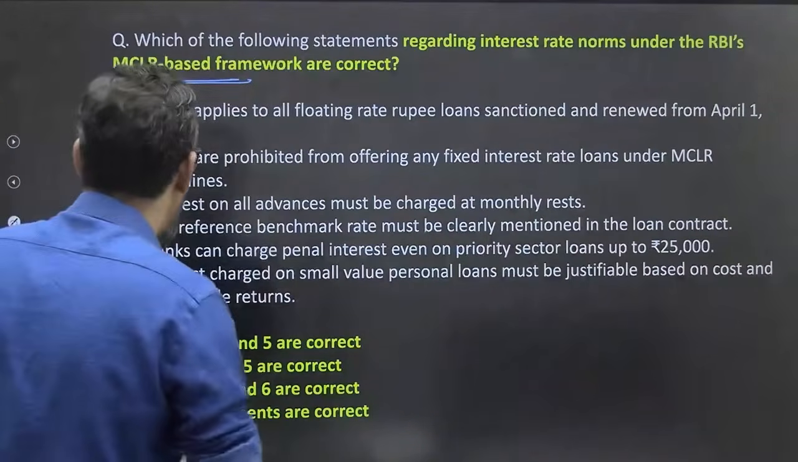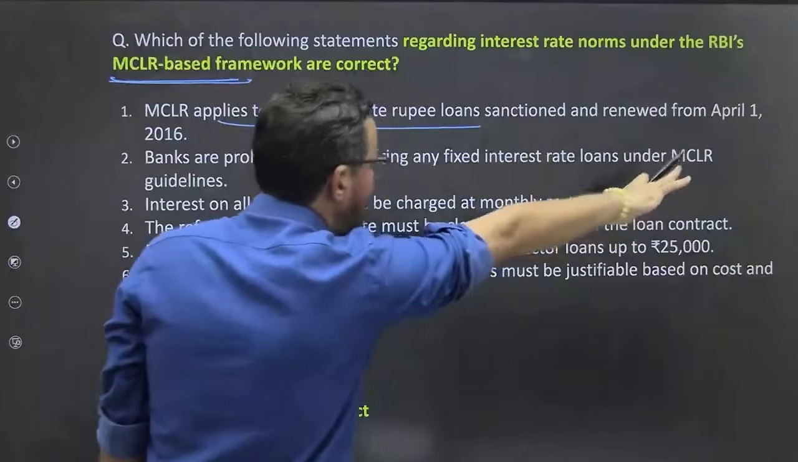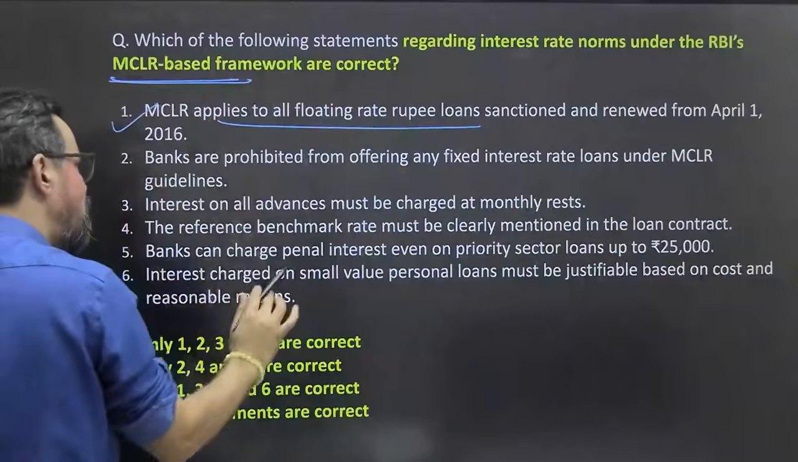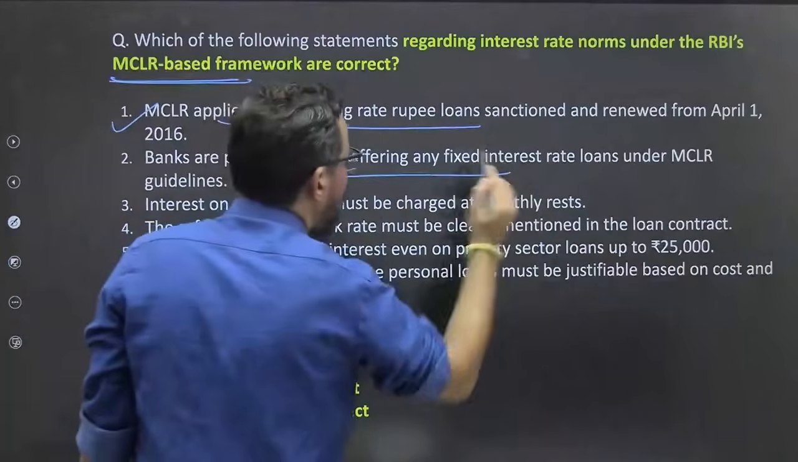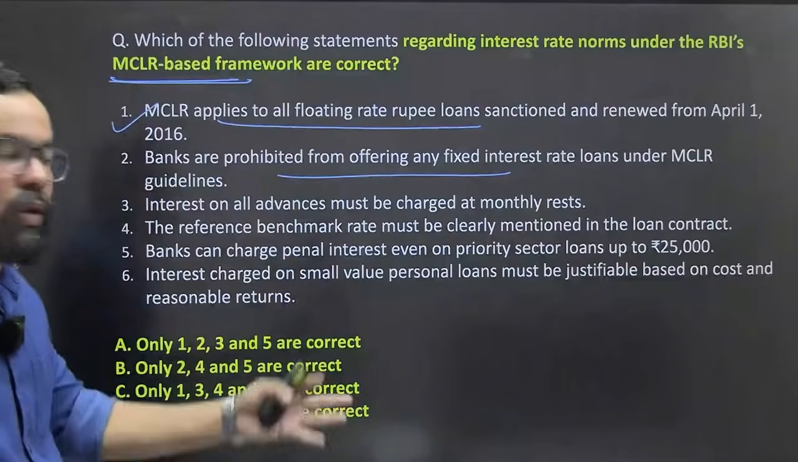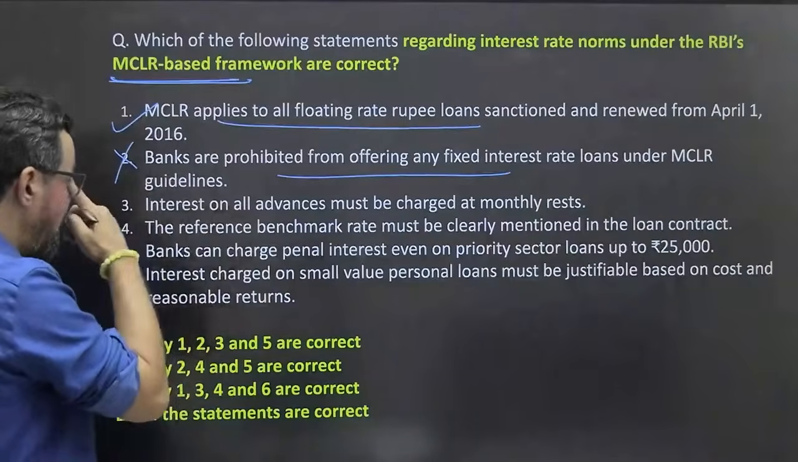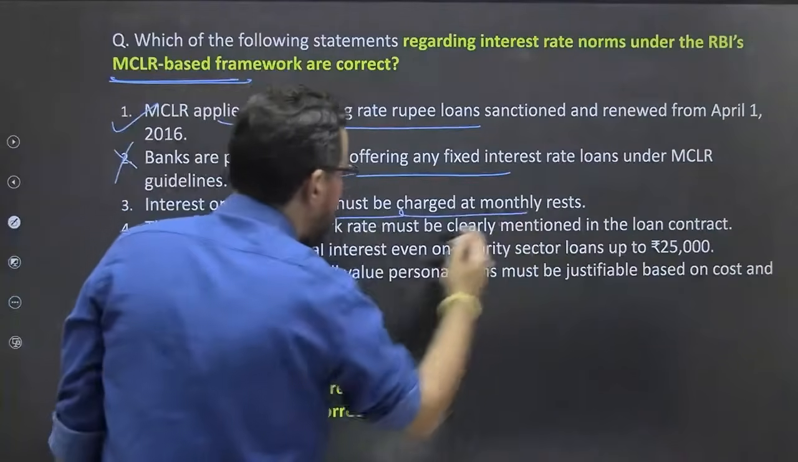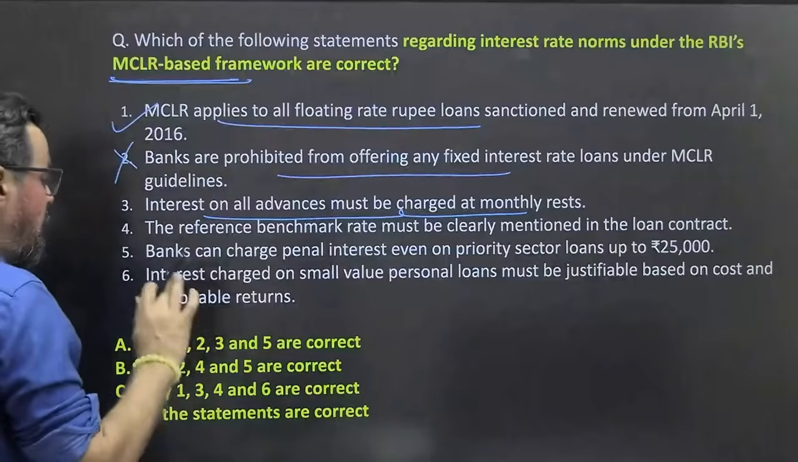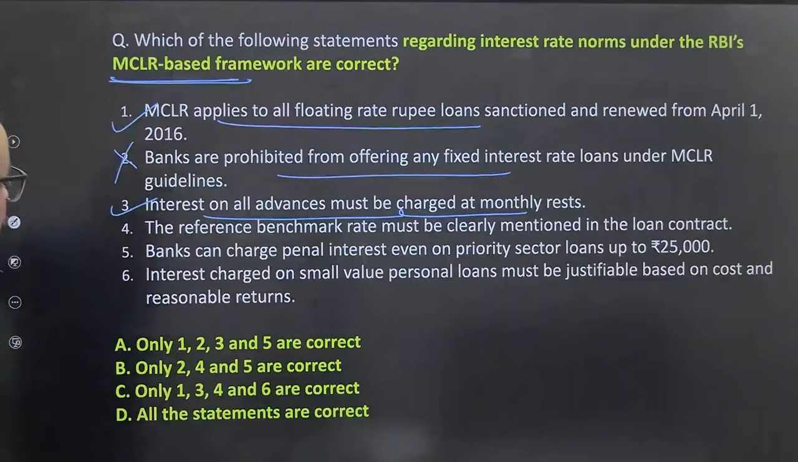ठीक है, so MCLR applies to floating rate rupee loans sanctioned and renewed from 1st April 2016 onwards. Banks are prohibited from offering any fixed interest rate loan? No, there is as such no provision. We do provide loans on fixed rate and all, especially these personal loans and all. So this is wrong. Interest on all advances must be charged on monthly basis आपका, ठीक है, this statement is also right. Next one, monthly rest आपका, this statement right or wrong? ठीक है, this is true ना आपका. It is on monthly.